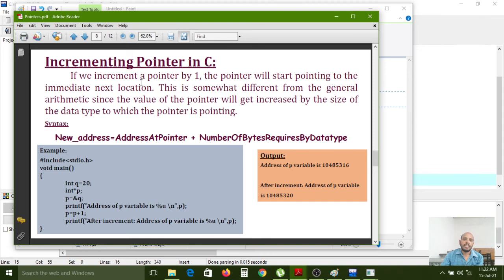Incrementing a pointer in C. If we increment a pointer by 1, the pointer will start pointing to the immediate next location. This is somewhat different from general arithmetic, because if you want to calculate x plus 1 it is treated normally, but here the pointers can access only memory locations. For example, if you create the pointer like this,